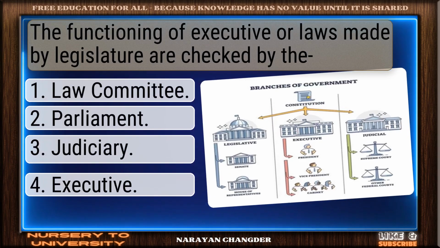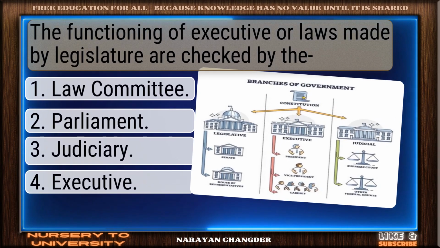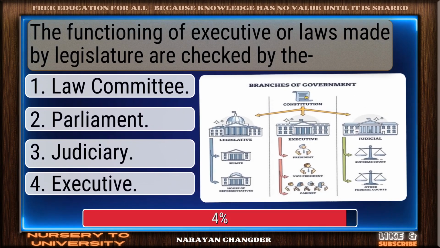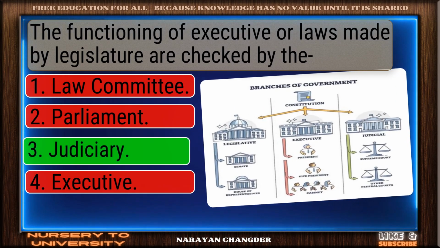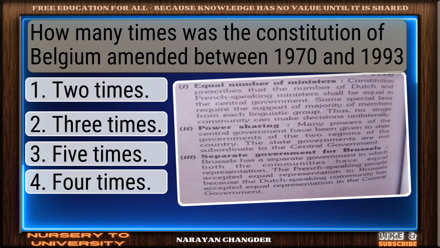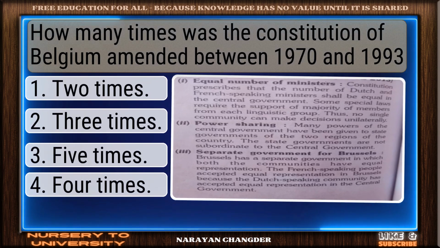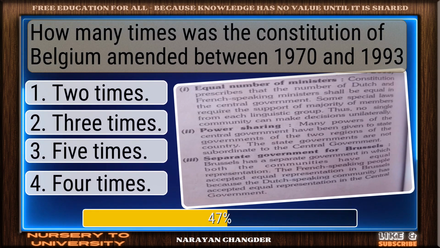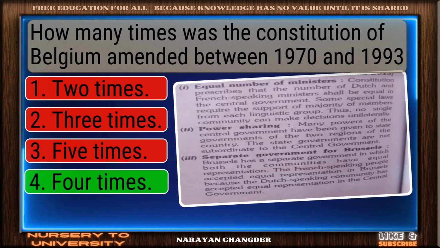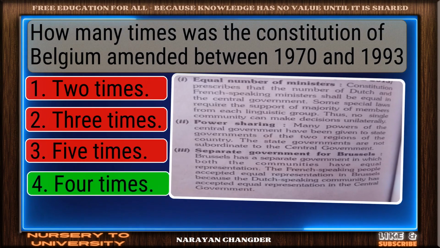The functioning of the executive or laws made by the legislature are checked by the. You got it. Judiciary fits. How many times was the Constitution of Belgium amended between 1970 and 1993? Exactly. 4 times makes sense.